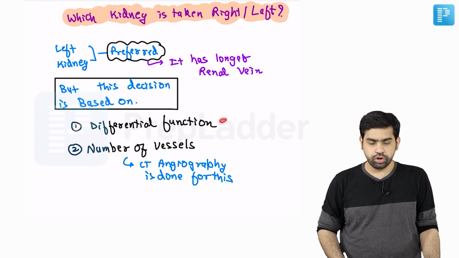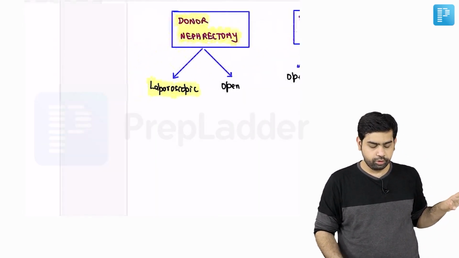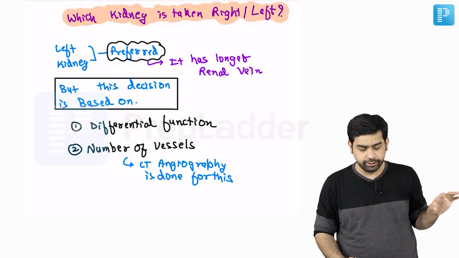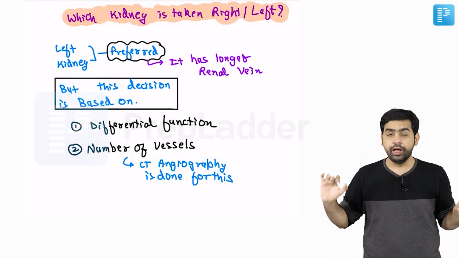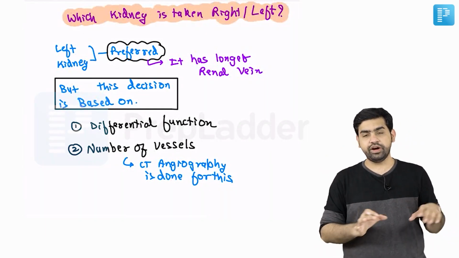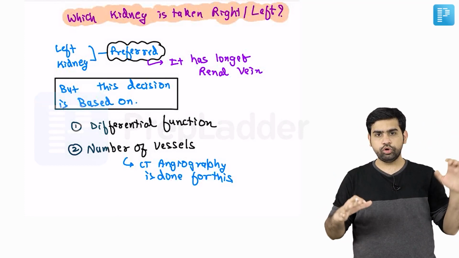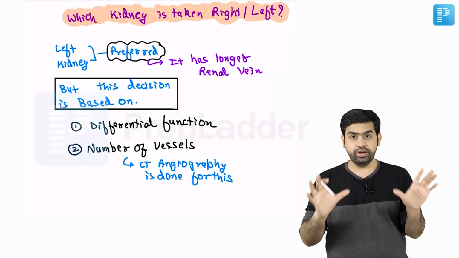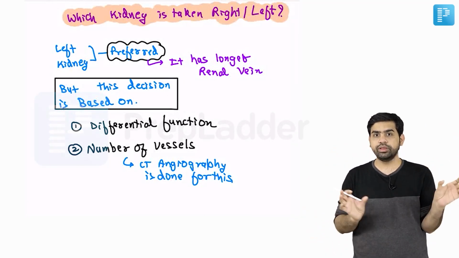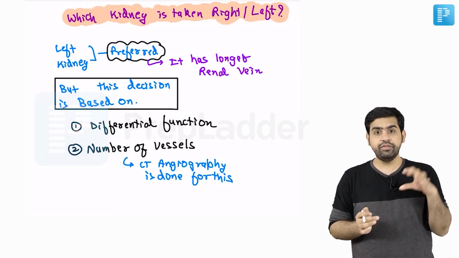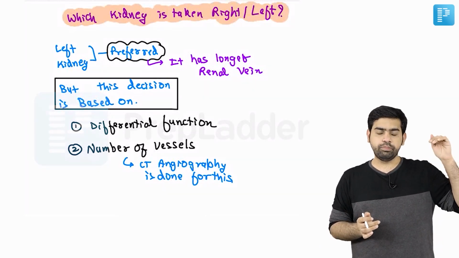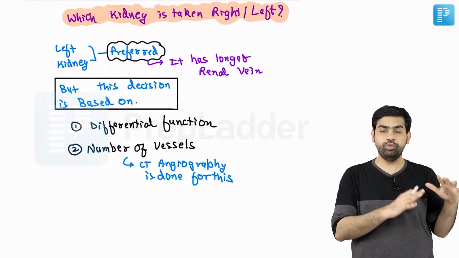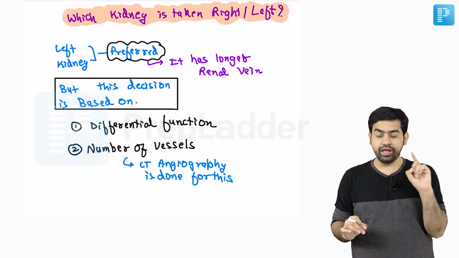So first is differential function. This is what we talked about as global GFR, 70 to 80 ml per minute per 1.73 meters square. But the differential GFR means that out of the total, how much the right and the left kidney are individually contributing. If the difference in this contribution is more than 10 ml, then we have to take the kidney which is performing a bit lesser, because the better kidney always stays with the donor. This is the general dictum you need to understand. Okay, so we'll talk about this.